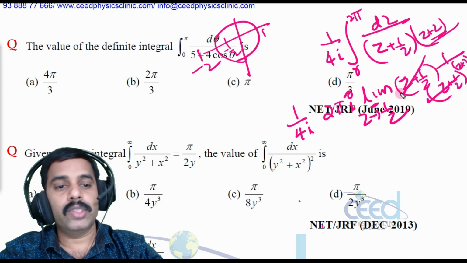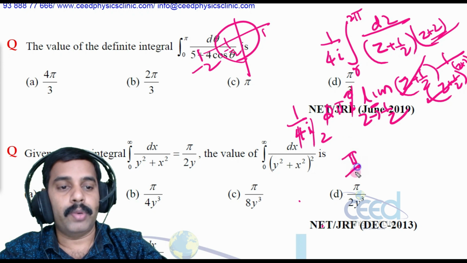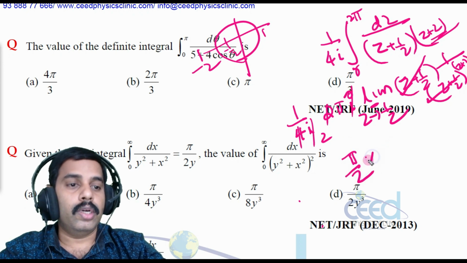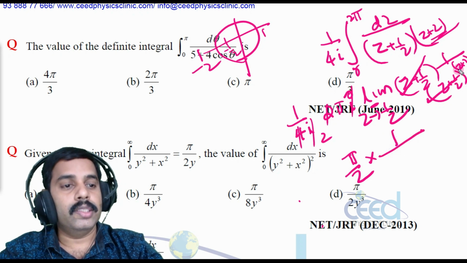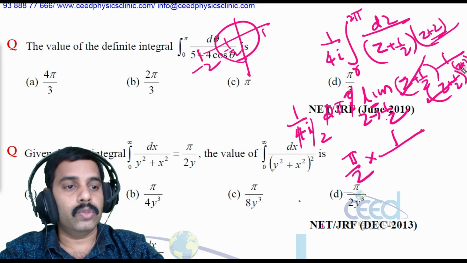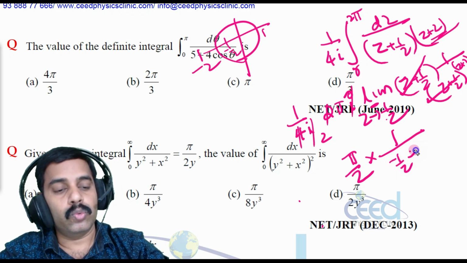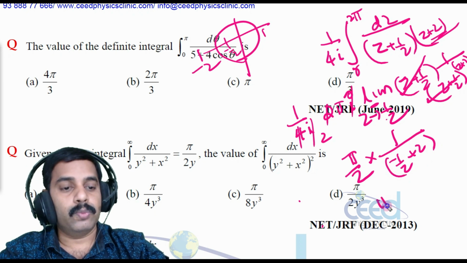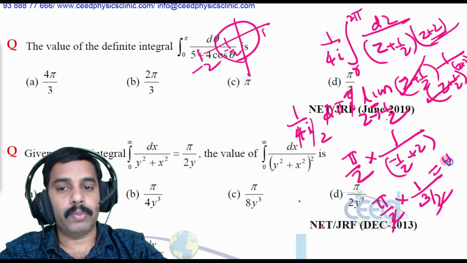I'm sorry, z equal to minus 1 by 2 is a pole here. The z plus 1 by 2 cancels, this 2 cancels, so we have pi by 2 into, substituting z equal to minus 1 by 2, 1 by minus 1 by 2 plus 2. So what is the answer? That is pi by 2 into 1 by 3 by 2, the 2 cancels, so the answer is pi by 3.